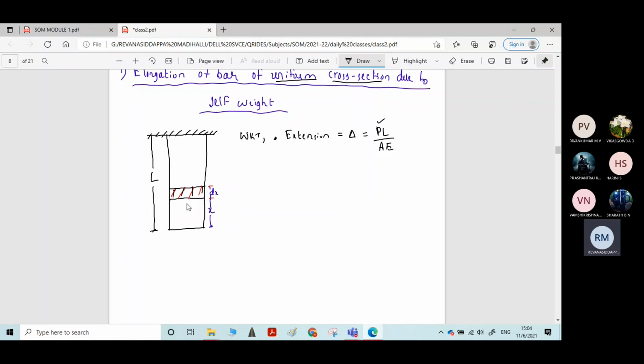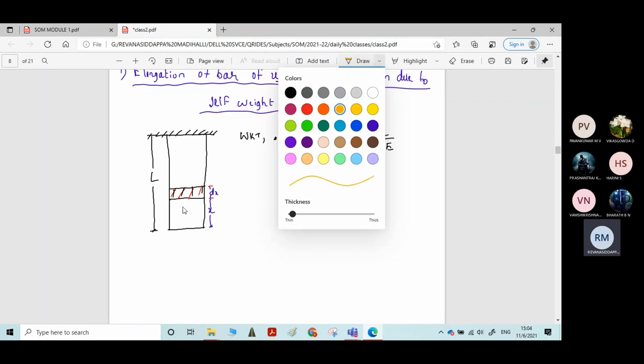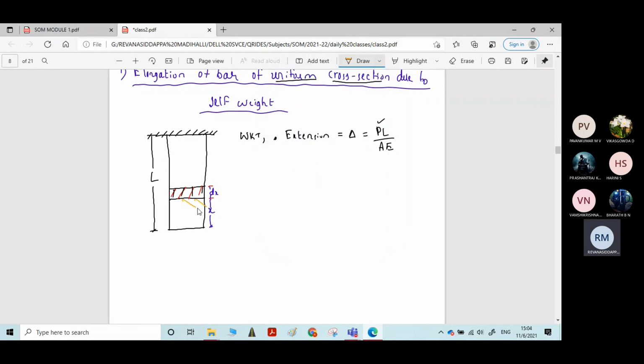What is the weight that is acting on the elemental strip? Whatever this portion is there, this whole portion's weight is acting on this elemental strip. The weight of this portion itself is the force which is acting on the elemental strip. Now, how to calculate this weight? Self weight, let us see.